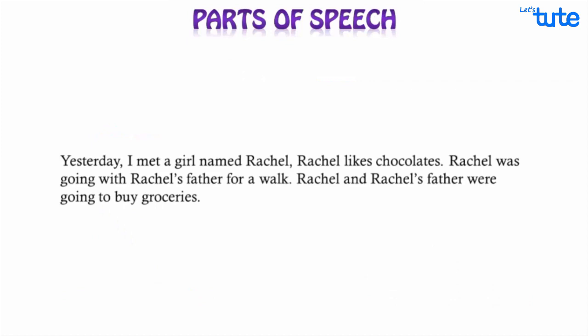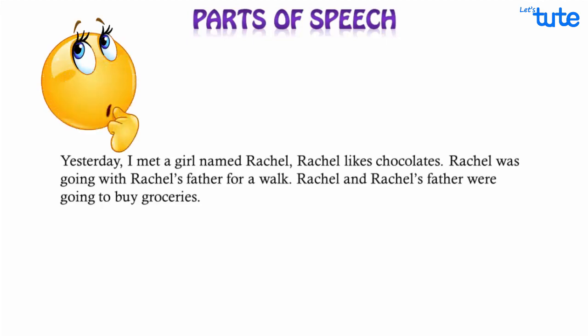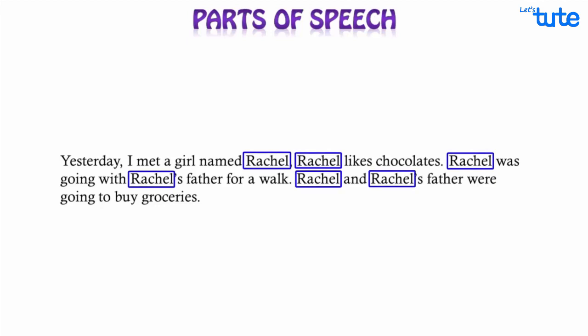Now moving ahead, let's read this passage. Yesterday, I met a girl named Rachel. Rachel likes chocolates. Rachel was going with Rachel's father for a walk. Rachel and Rachel's father were going to buy groceries. Doesn't this passage sound a little odd? The name Rachel has been repeated so many times. How would it sound if we had it in this way?